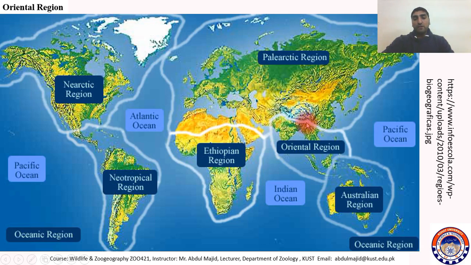And here in China, this is the zone of transition. But actually, the Nanling Mountains are acting as the boundary between the two regions. So the northern China is included in Palearctic region, and the southern China is included in Oriental region. Here, it's a very confusing situation. But in the next slide, we will discuss that Willis line actually separates these two regions. I will show you in the next slide.